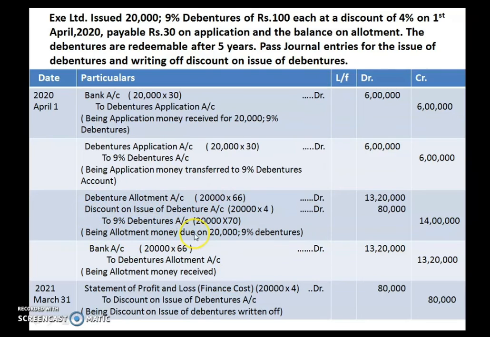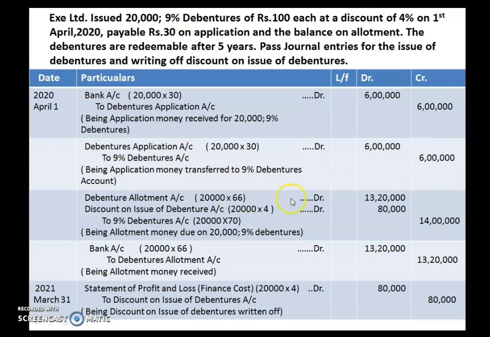B in allotment money due on 20,000 9% debentures. Now regarding amount, how many shares have we issued? Sorry, not shares, it's debentures. 20,000 debentures we have issued. And at the time of allotment, as we saw in the working note, 66 is the amount you are collecting at the time of allotment. It's actually 70 rupees, but 4 rupees is discount.